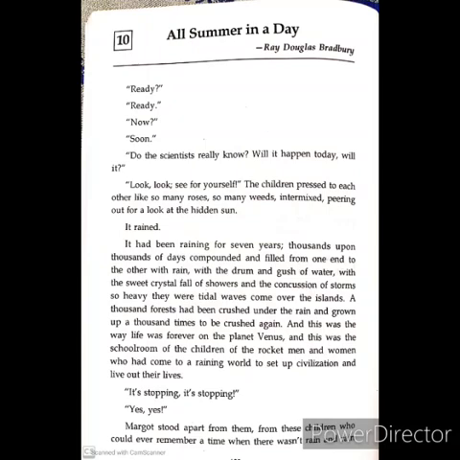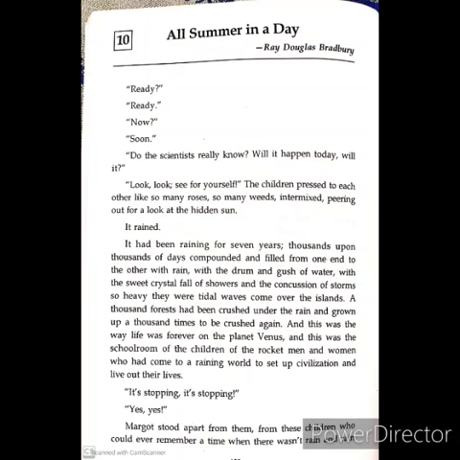forcefully, the water comes, pours. With the sweet crystal fall of showers, the raindrops here are compared with crystal which falls. And the concussion of storms so heavy. Concussion means, if you see your workbook, it is given as a temporary loss of consciousness.